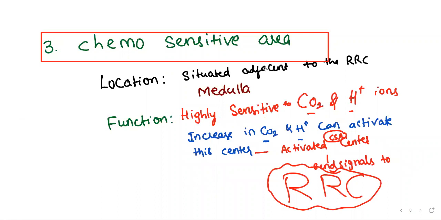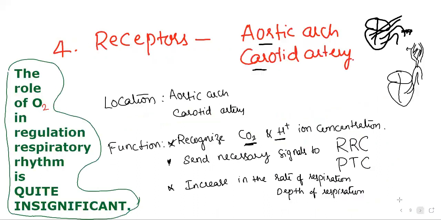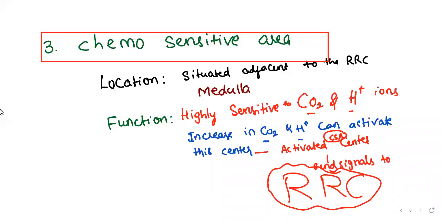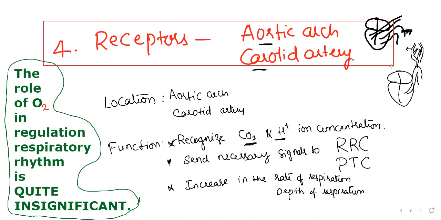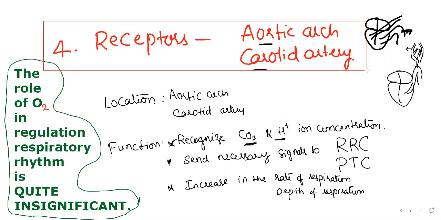Next, the chemosensitive area, aortic arch and carotid artery. The receptors present in the aortic arch and carotid artery, and the chemosensitive area situated adjacent to the medulla, are very sensitive to carbon dioxide and H plus ion, and they provide necessary information to the required centers.